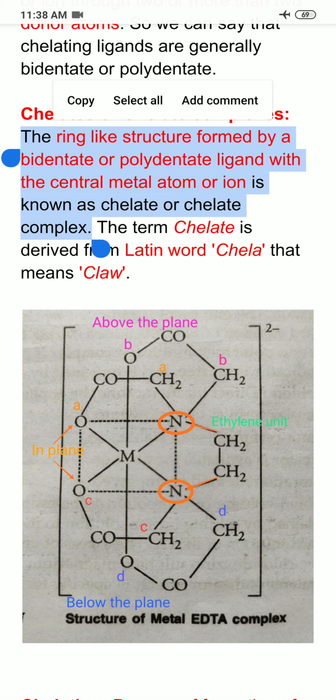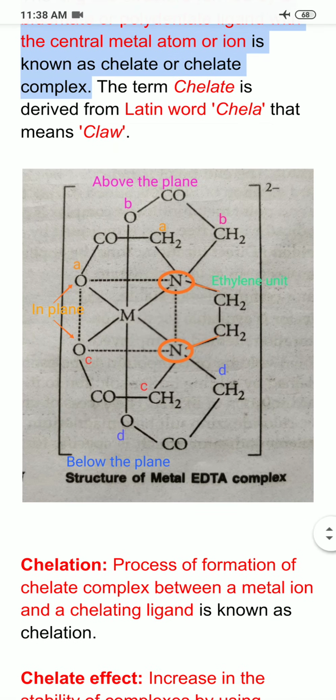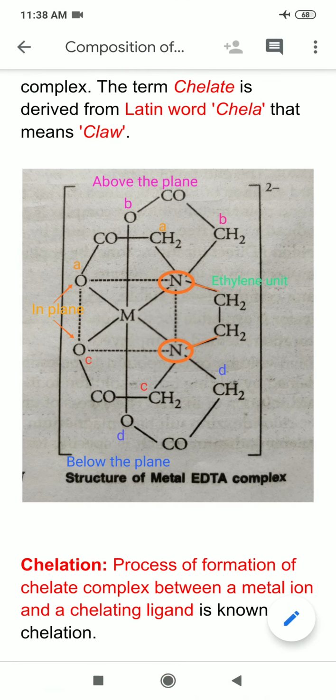And for this I am showing you the structure of a metal EDTA complex.